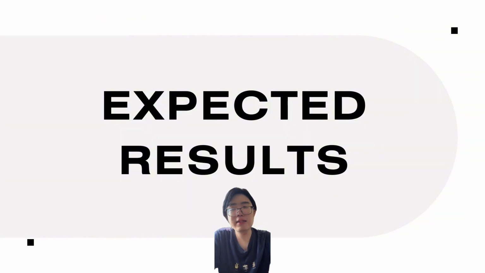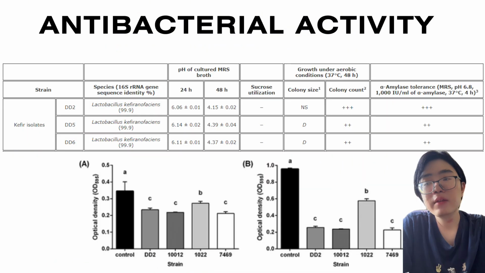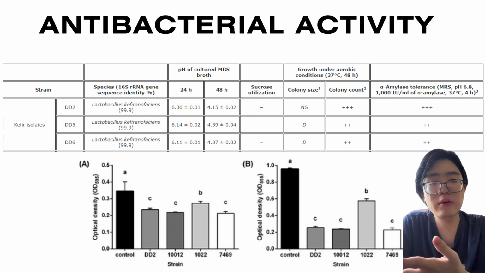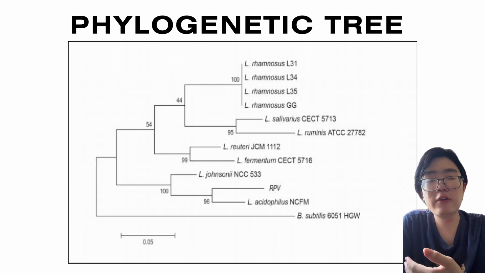And this is the expected result. This is the serial dilution that may be expected. These are all the colonies that may possibly be probiotics from the kefir. And this is a sample result of the antibacterial activity. You can see the alpha amylase tolerance, sucrose alkalization, and then the graph showing the biofilm formation assay. Finally, this is an example of the phylogenetic tree that can be generated so that we can know the possible species of the isolated probiotic for FYP.